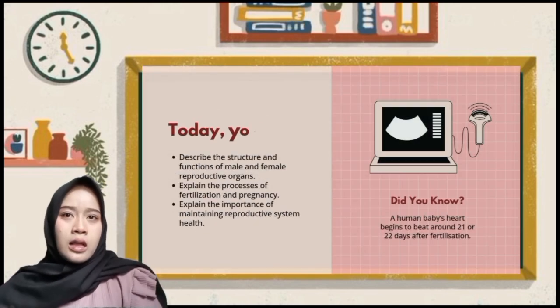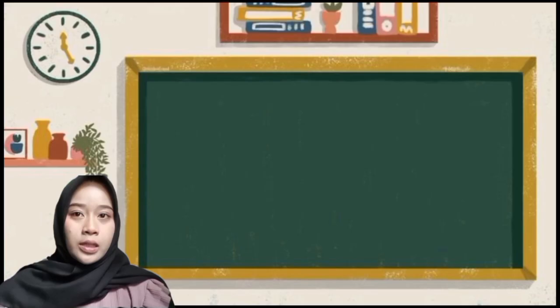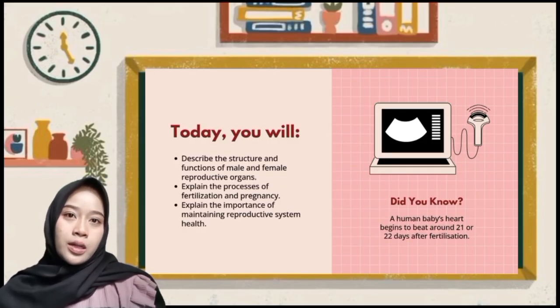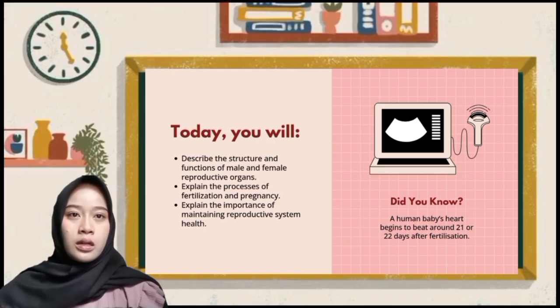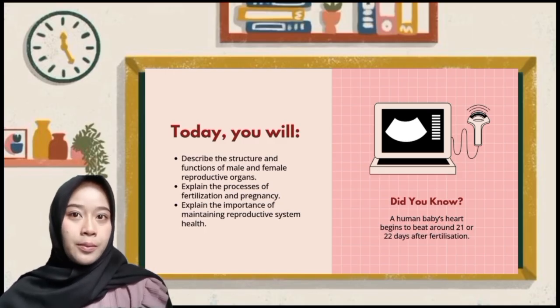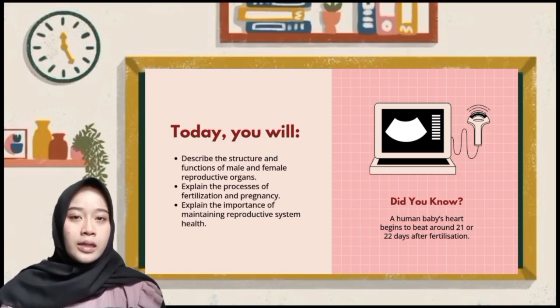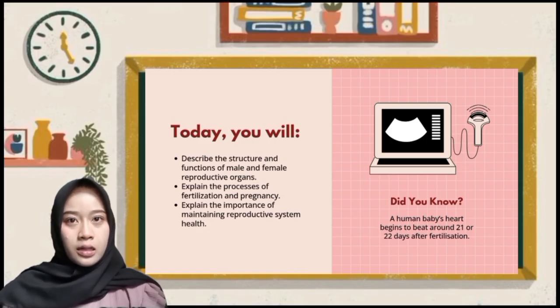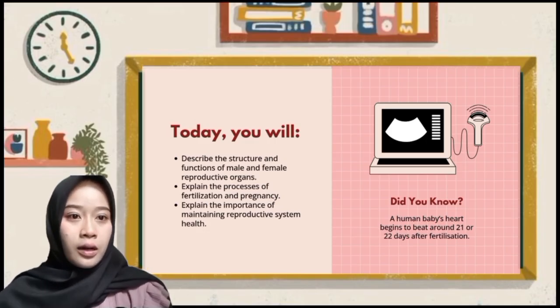Before we start, let's look at the learning objective. After this lesson, students are expected to be able to describe the structure and function of male and female reproductive organs, explain the process of fertilization and pregnancy, and understand the importance of maintaining reproductive health.